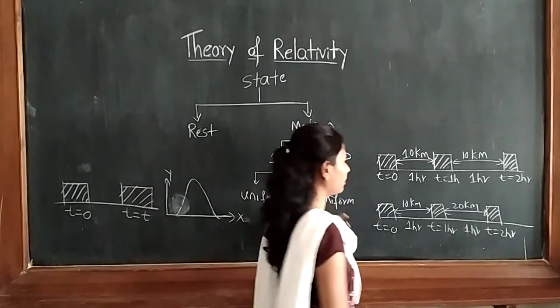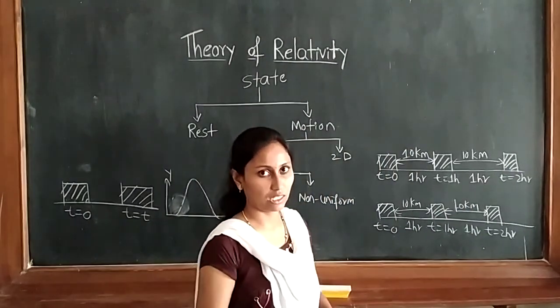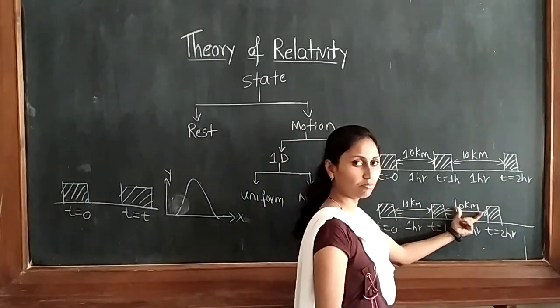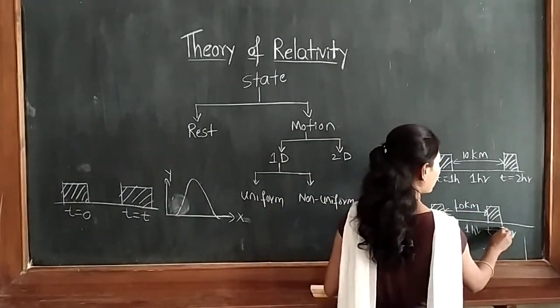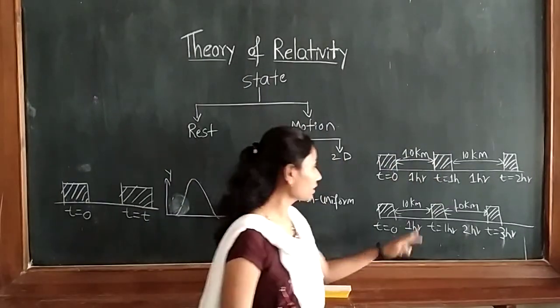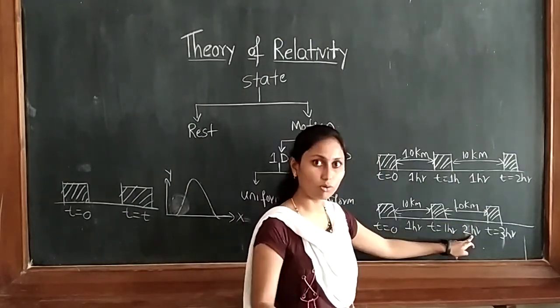Or you can take, if the body decreases its velocity, if a body's speed decreases, at that time it will cover the same distance, but it will take more time to cover that distance. So in the next case, it covered equal distance, but it took more time to cover.